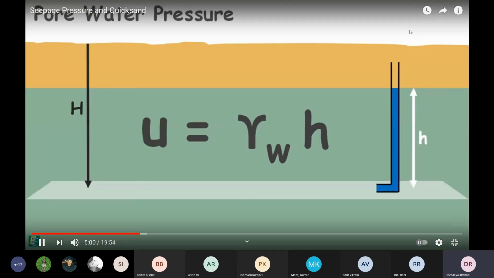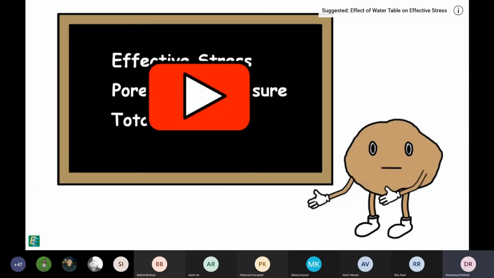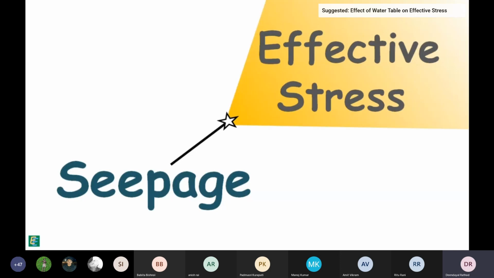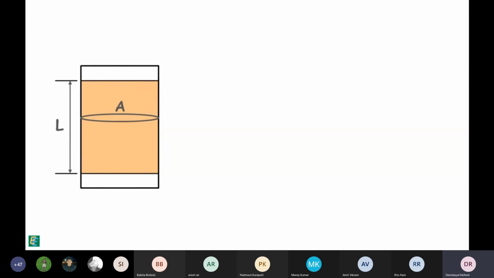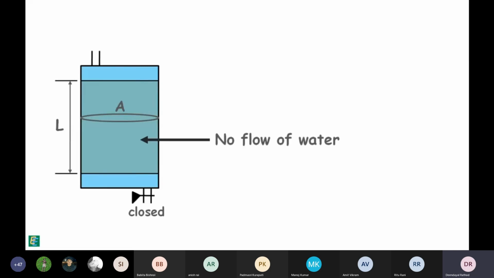Water column. We have already discussed all these in a previous video. To analyze the effect of seepage on effective stress, we take a soil sample of say length capital L and cross-sectional area capital A. The sample is placed in a tank type container that has a valve at its top and bottom. First, we keep the bottom valve closed and completely fill the container with the water so as to submerge the soil. As the bottom valve is closed, no water flows through the soil, hence no seepage occurs.